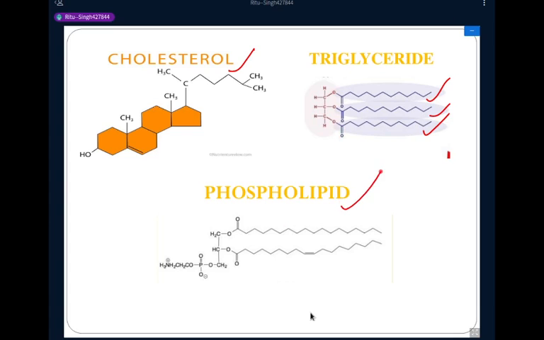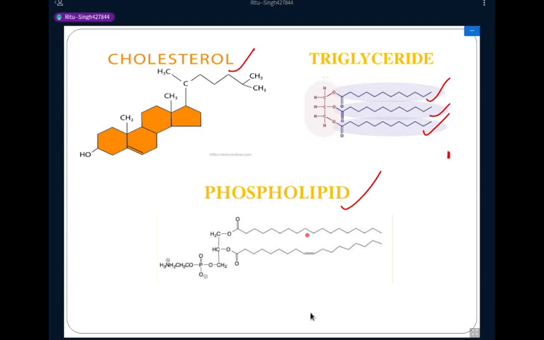The third component related to deposition of lipid is phospholipids. Phospholipids are a major component of all cell membranes and function as emulsifiers.